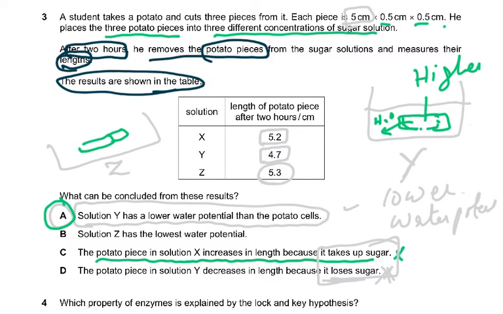So Z will have a higher water potential, so water will move into the potato cell. Solution Z has a higher water potential. So that is why it has in fact increased more in length, 5.2, than the X part. So that is why B is wrong. So all these three are wrong and only A is correct.